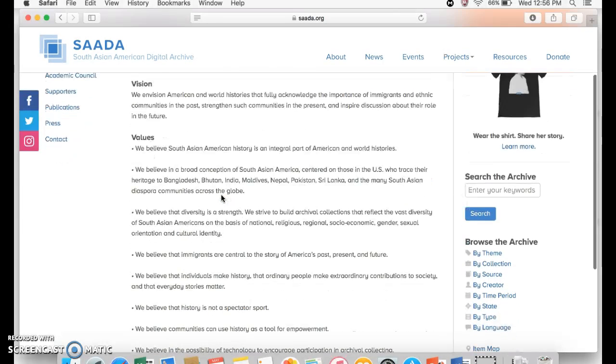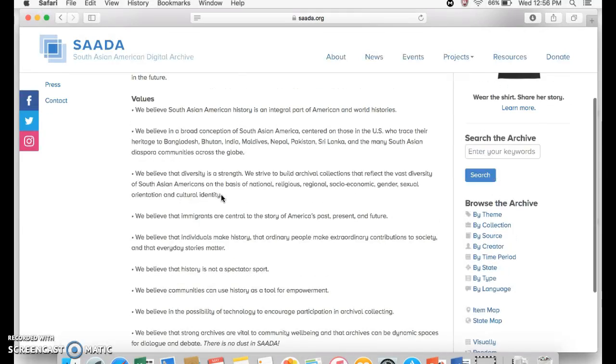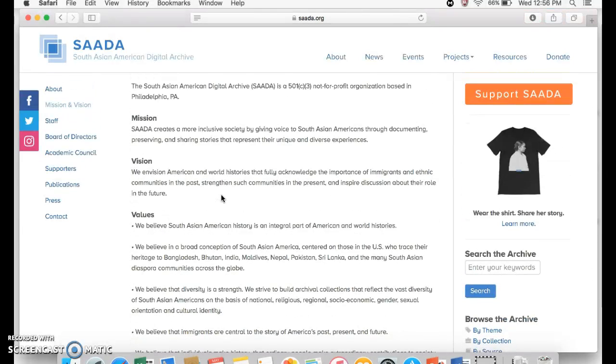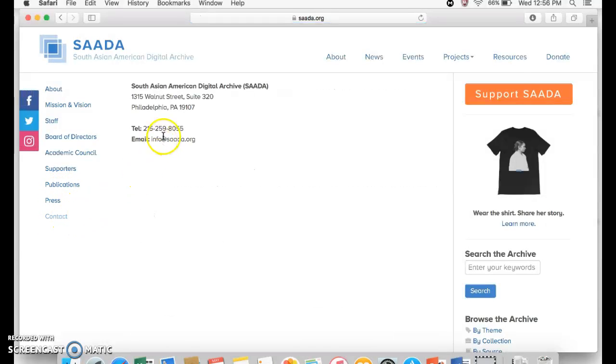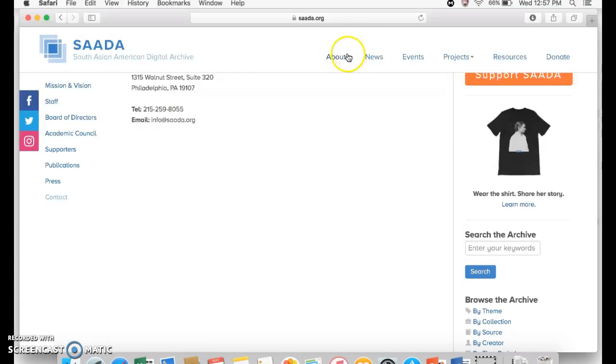And then they just have a list of their values. So that would be really good for teachers to take a look at and align their lesson plans with as well. And then down here, they just have information about their staff, board of directors, academic councils, supporters, publications, press, and then contact. If you would like to contact them, they have a telephone number and email. So again, we're just going to go across.